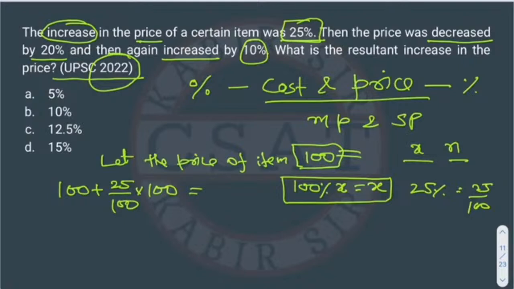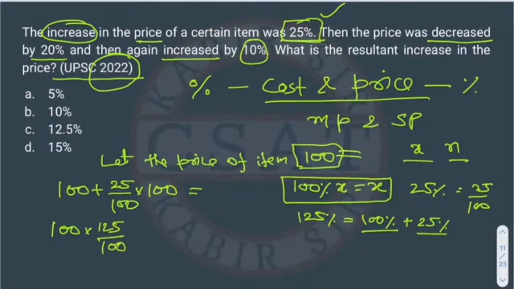So here the question is saying that if there is an increase of 25%, we can also write 125%. Why? Because it will be like 100% plus 25%. Okay, and 100% is the item itself and 25% is the extra 25%. So here in this question, we have assumed the price is 100. So the price got increased by 25%. So we can directly write 125 upon 100.